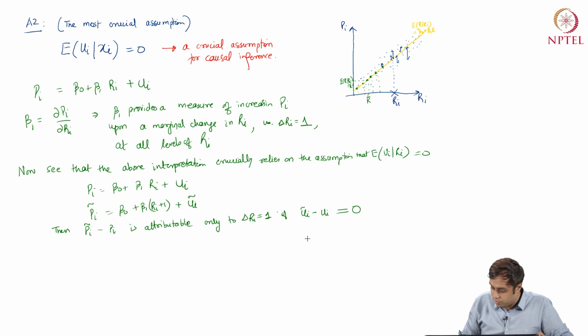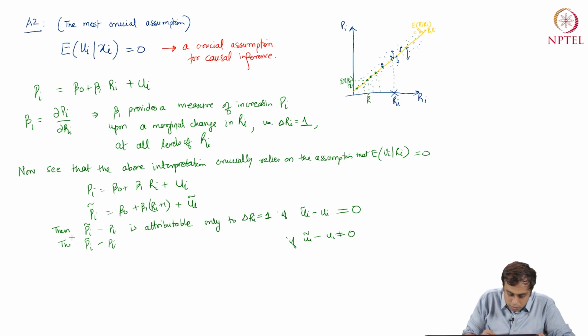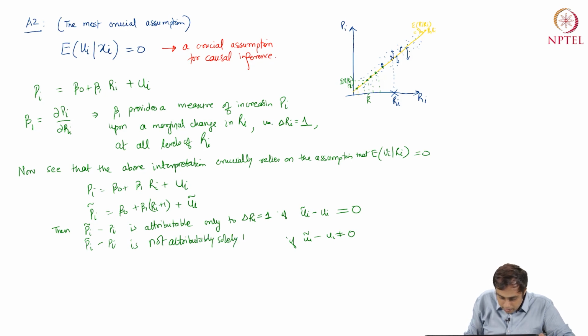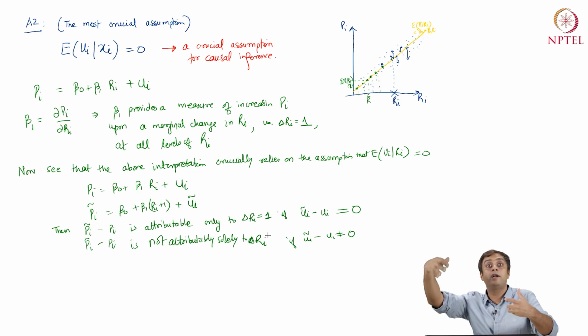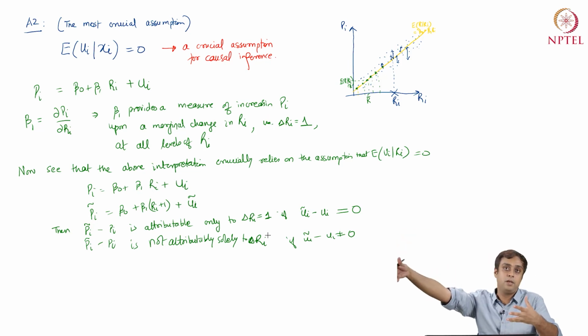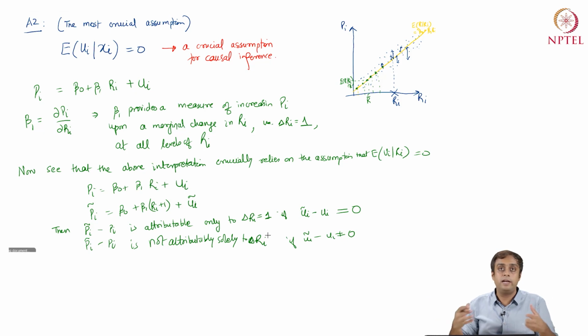If indeed you had a situation where ui tilde minus ui is not equal to 0, then we cannot say that this change in pi tilde minus pi is attributable solely to delta ri. Rather, it will be confusing. Where is it coming from? Is it coming from a change in rooms, or is it coming from that unobserved factor sitting in ui? Now the question is, what would be that unobserved factor?